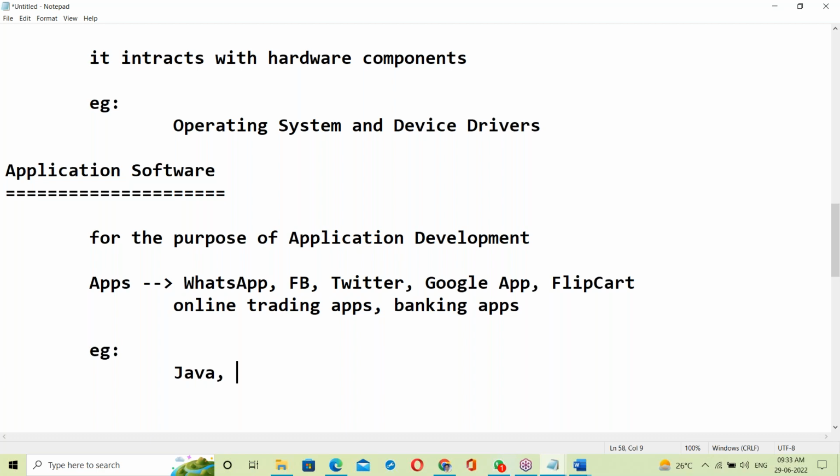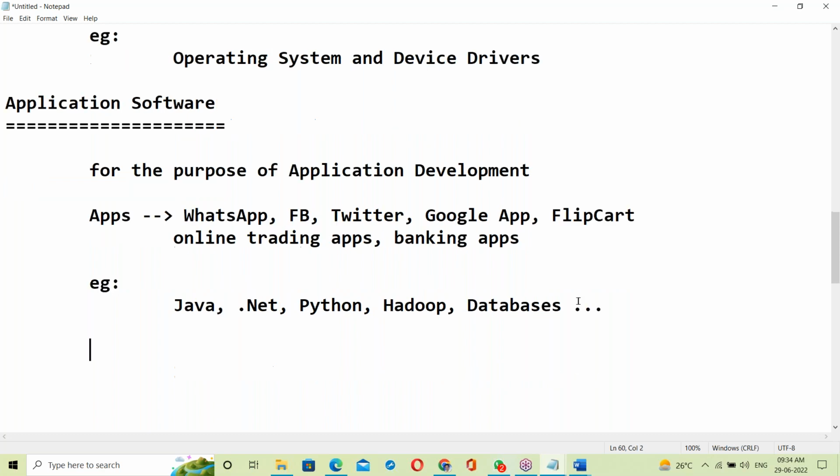Java is a mostly used application software, compared to any technology. Next .NET, Python, Hadoop, some databases. So these are application software.